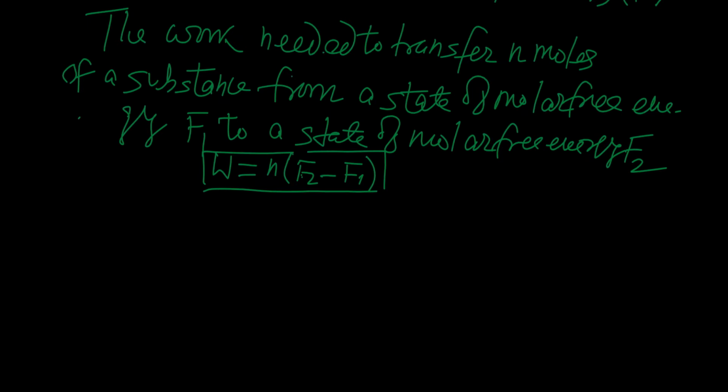Let us consider a system consisting of several species, or you may say it is just a mixture of different species, and so we call this a heterogeneous system.